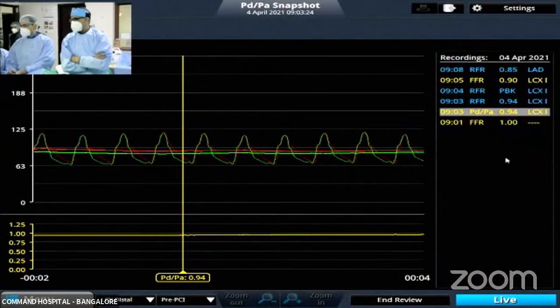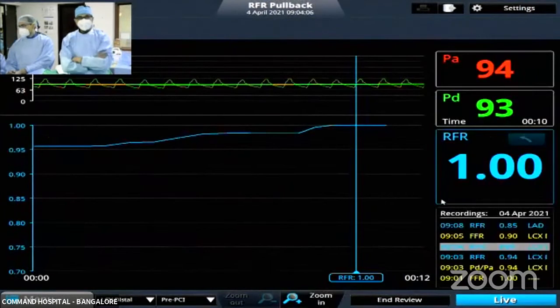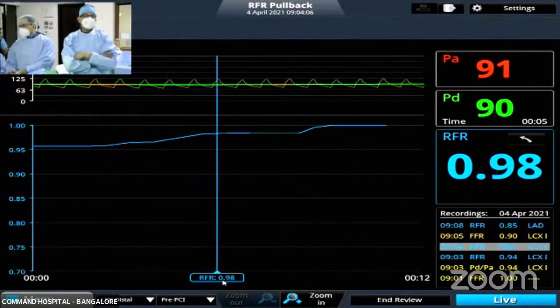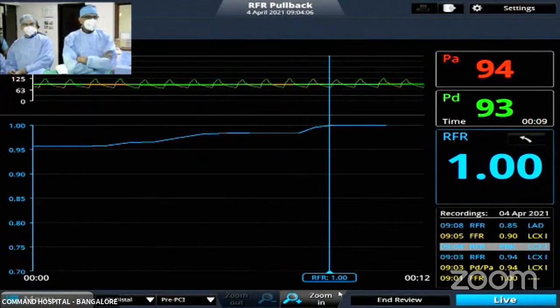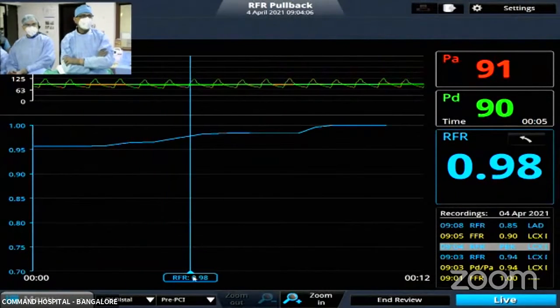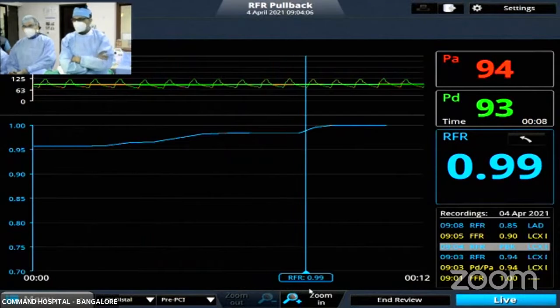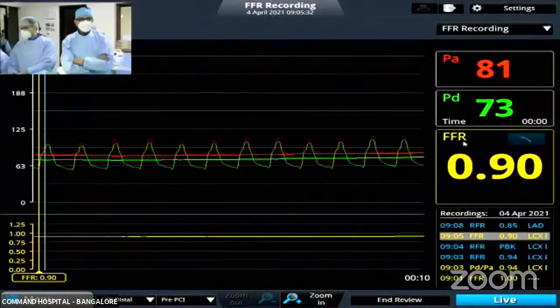Next, we did the RFR. So the RFR is also quite non-significant. Next, we did the FFR. We also did a pullback, and you see that the pullback shows a little bit of a step up, but it is not really significant. The RFR comes back to 1 from 0.94, 0.95. And it's a gradual step up, not a single sharp step up. So the whole proximal circumflex is diseased. And then subsequently, we did an FFR as well. And the FFR was negative for the circumflex. So we have dealt with the circumflex and we can leave it alone.